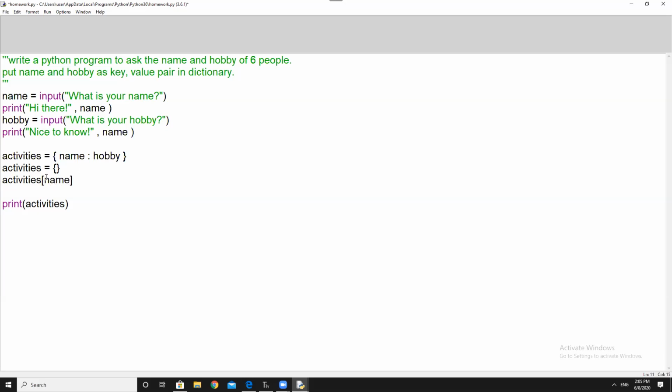Now come outside and write equal to the value. So in our case, what is it? Hobby. Okay. Now the first line, activity equal to name colon hobby, you can remove that or you can comment it. Okay, let's save this and try.